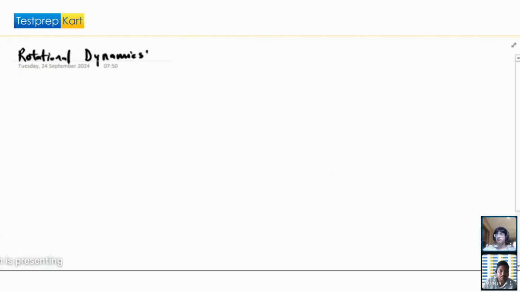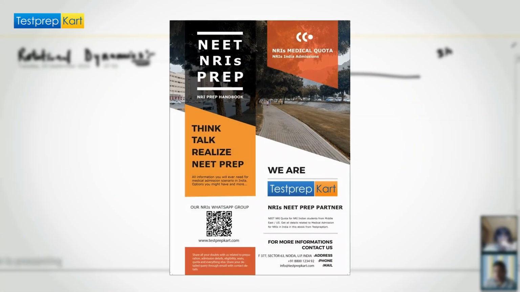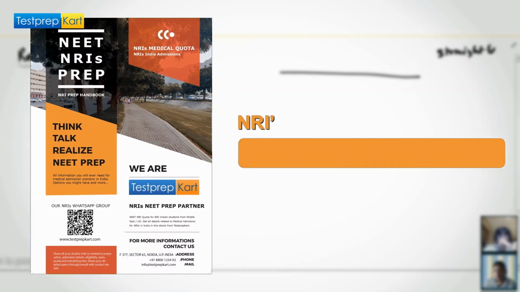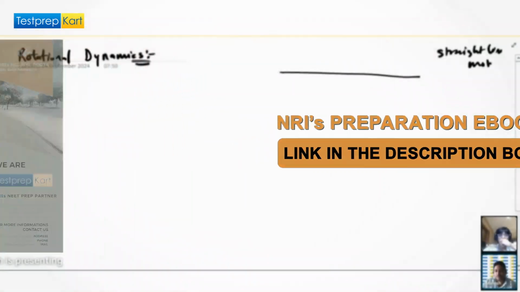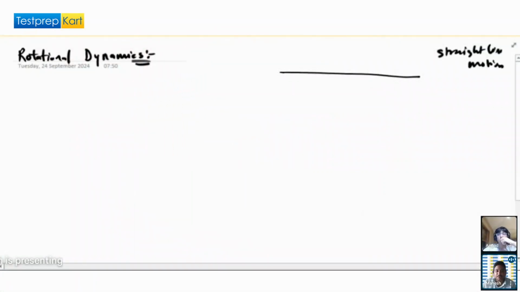So in rotational dynamics, for example, if the object is moving linearly, you can see the whiteboard, right? Angad, you can see the whiteboard? Yes, I can. Okay. So let's say an object is moving in a straight line.